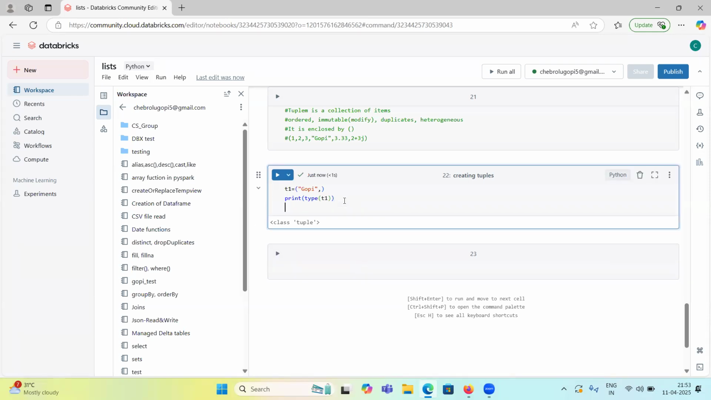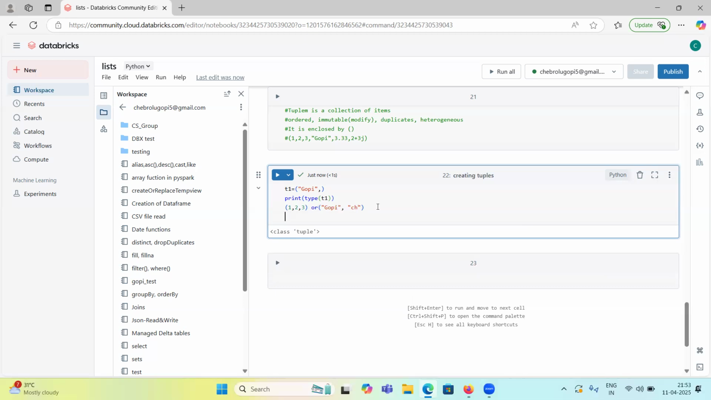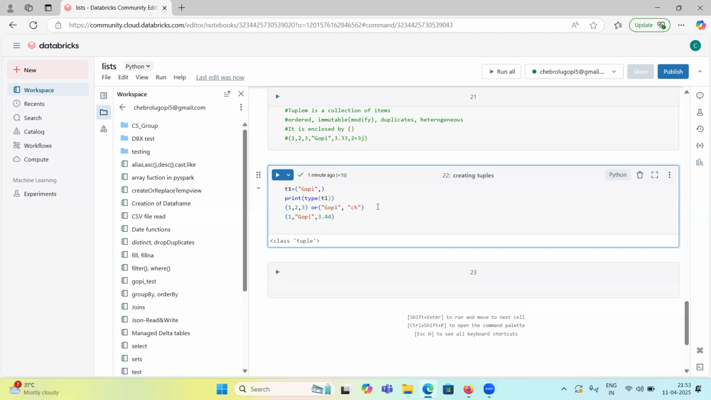Okay, tuples. What types of tuples can we have? Homogeneous tuples mean all are the same data type, like a tuple where all are integers, or a tuple where all are strings, like Gopi, CH. So homogeneous. We can have this type of tuple, and we can have a mixed tuple. A mixed tuple means integer, string, float, and many more we can use. And we can have a nested tuple also.